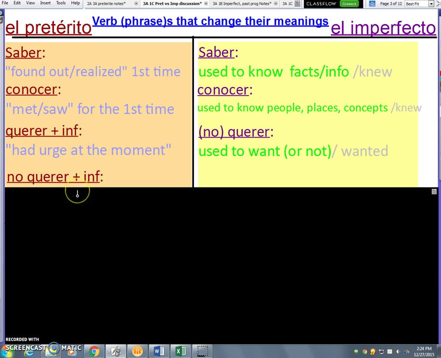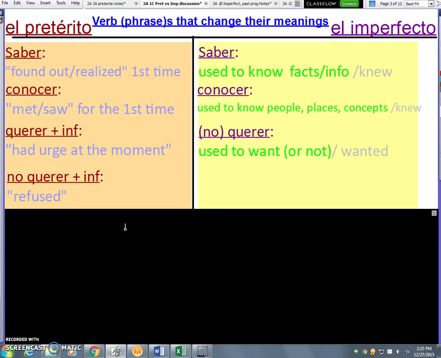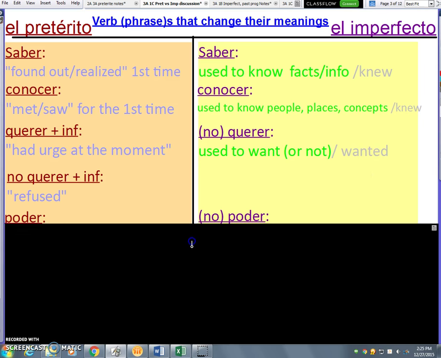And again, it's usually followed by an infinitive. So again, these are big indicators of when you see querer followed by the infinitive that you'll probably want to use the preterite. And what does it mean if you have no in front of it in the preterite? It means you refuse to do something. So this one means you had an urge at the moment to do something, and if you put no in front of it, it means that you refused. If you just want to say someone wanted, then you would use the imperfect.